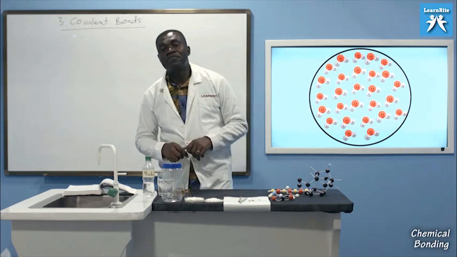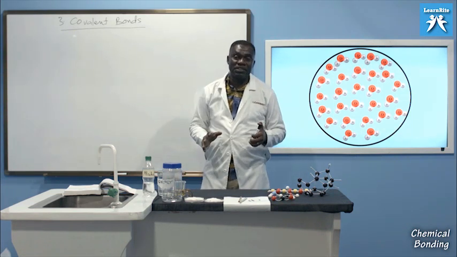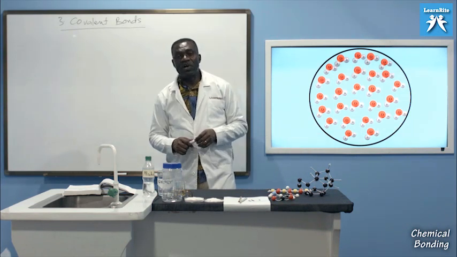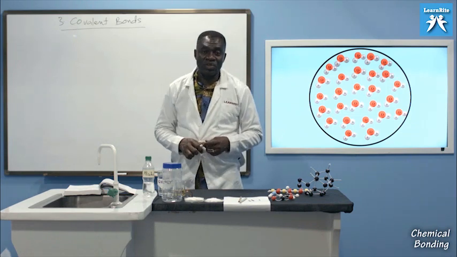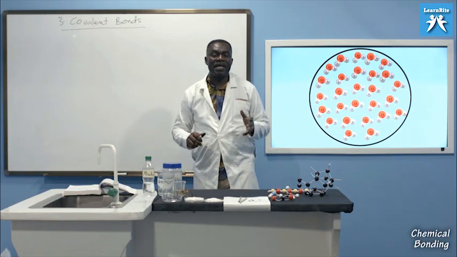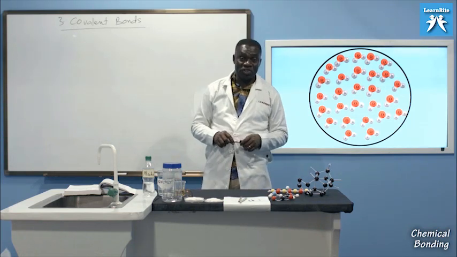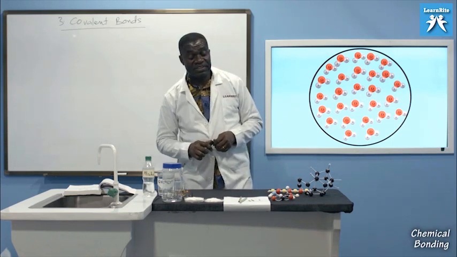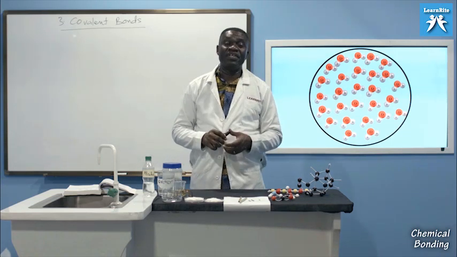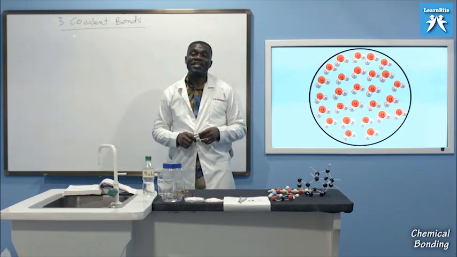Group 5 has 5 electrons in the atomic shell, they need 3 electrons to fill their octet, and therefore they'll share 3 electrons, in the process forming 3 bonds and having their octet complete. Group 6 will share 2 electrons because they need only 2 electrons to fill their octet, and they'll form 2 bonds. Group 7 will always form 1 bond because they need 1 more electron to fill their octet.